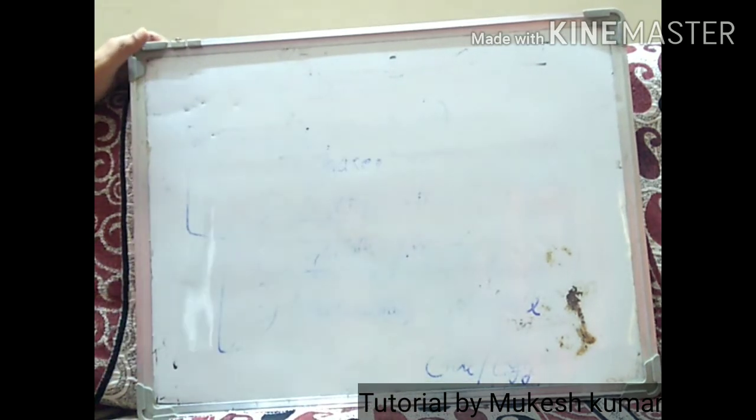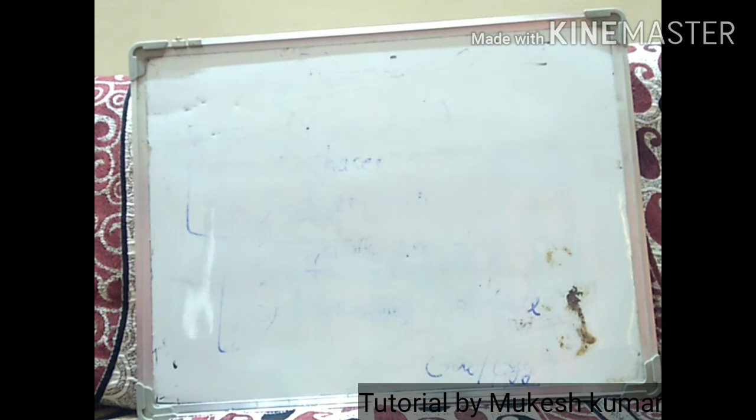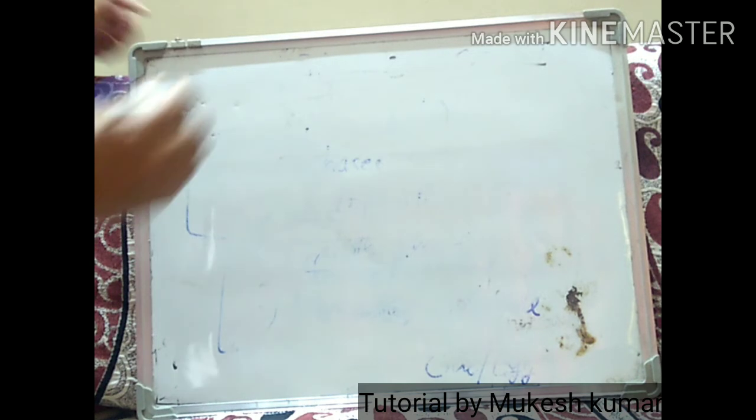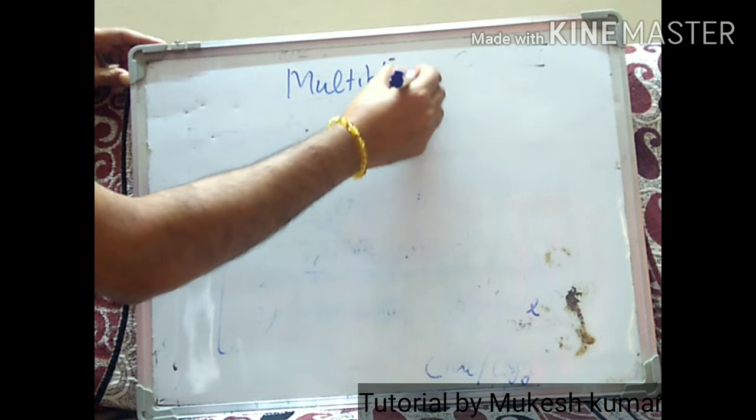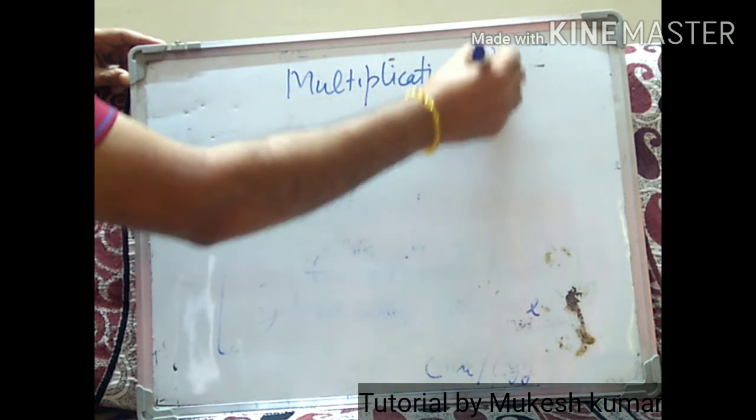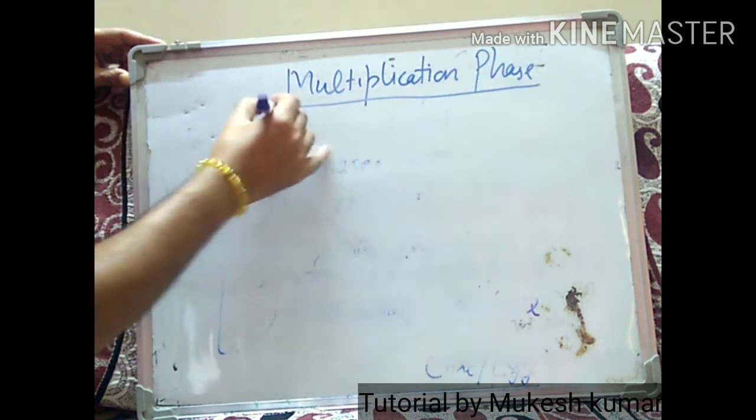In the multiplication phase of oogenesis, what's going to happen? This phase will start during the embryonic development stage, and the oogonia are produced inside the fetal ovary. So in the multiplication phase, what's happening over here?